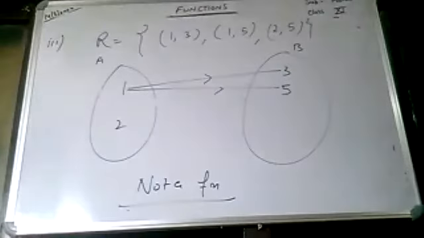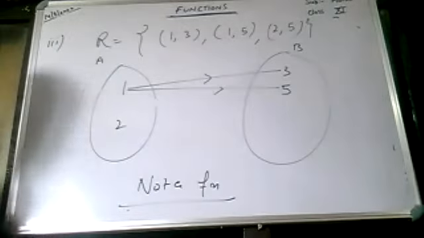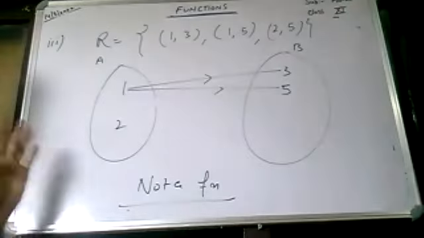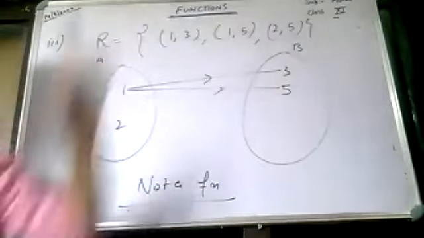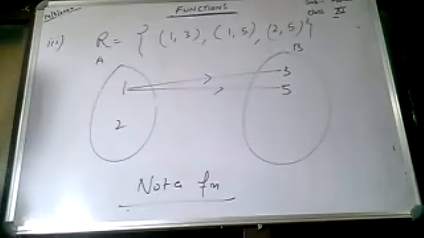So if it is not a function, then I'm not going to find the range and the domain of this function. So we will not find its domain and range, they will not come out. Clear? Did you understand why this is not a function? Because there is an element 1 having two images in set B. The uniqueness criteria failed here.